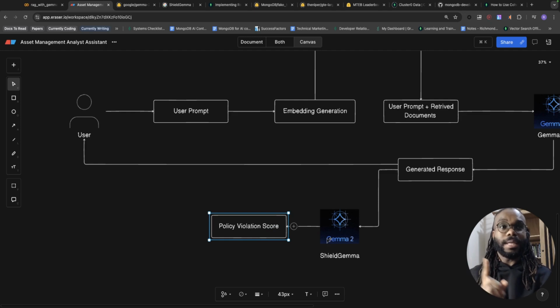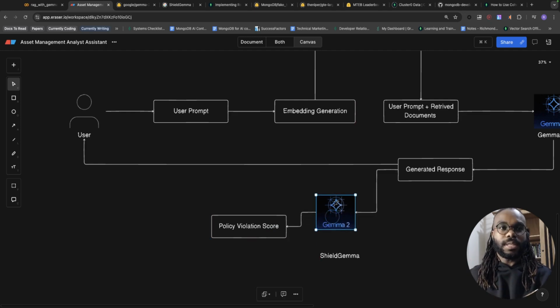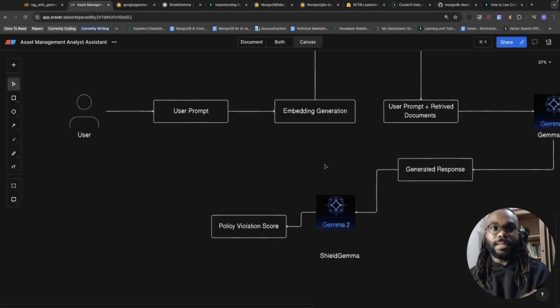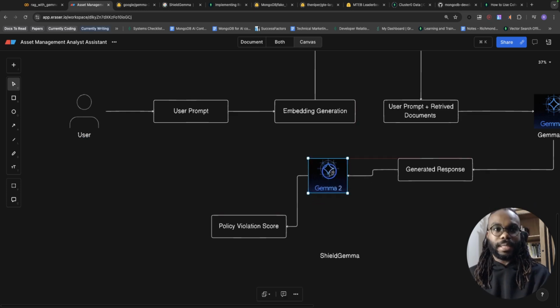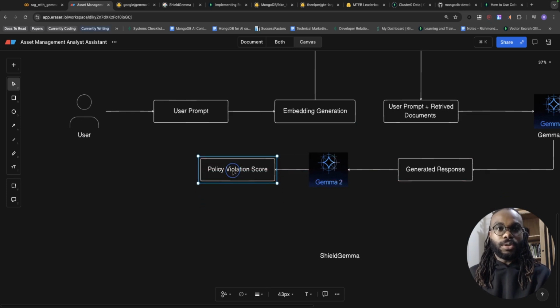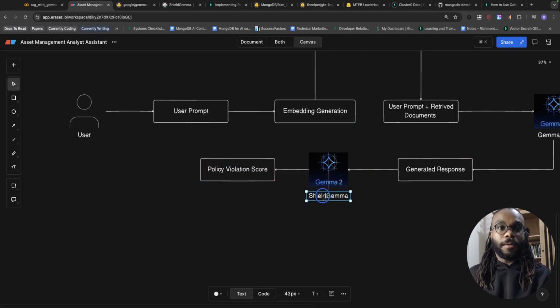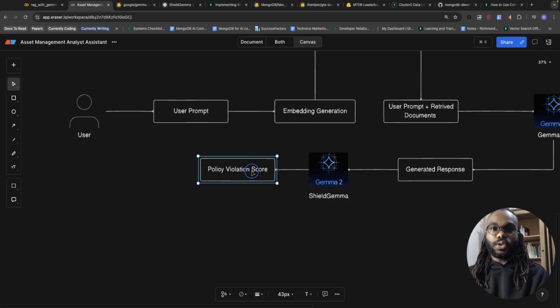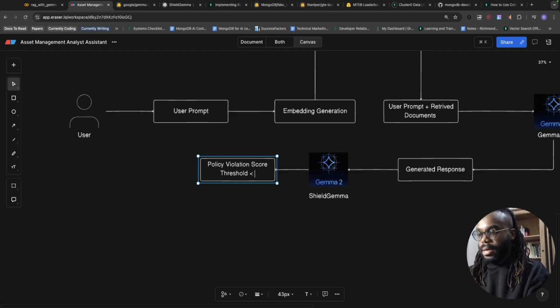One thing I could have done is not send the generated output to the user, and just send it to ShieldGemma. Then, on the policy violation score, we can set a threshold. So if the score is less than, let's say, 70%.